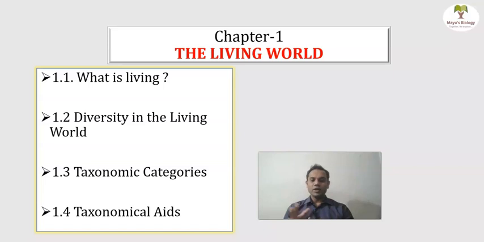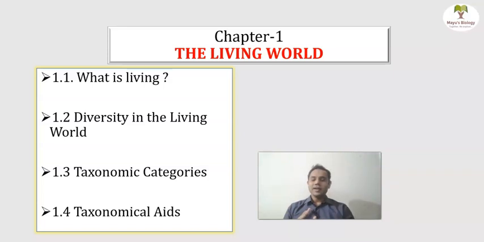Very interesting topic. Then, what is the diversity in the living world? You can see tremendous diversity in the living world, but despite such diversity, there is a unique name for each and every organism. Why has this become possible? It is because of binomial nomenclature. In binomial nomenclature, we give every species, every organism, a particular name. There are certain rules and regulations that need to be followed, which we will study in this topic.